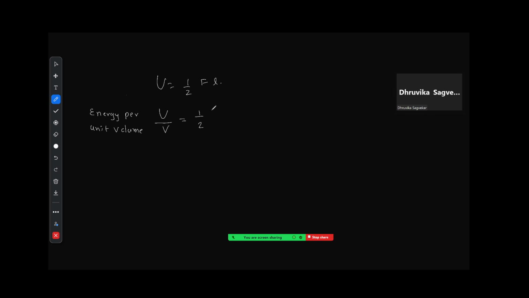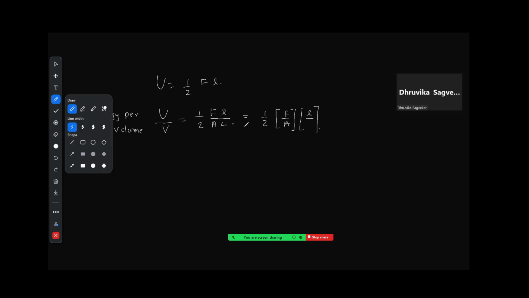Half into AL, and what will be the volume? Volume will be area into original length, correct? Now if you look carefully, you will get half. The next term is force upon area. What is force upon area? It is stress, correct? And this is strain, isn't it? The second bracket is strain, the first bracket is stress.